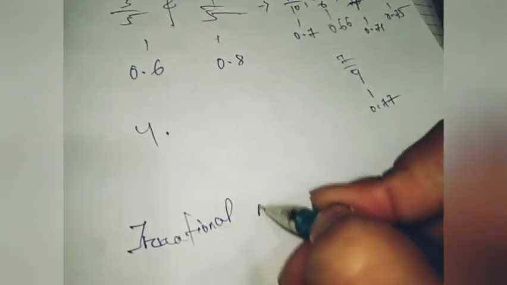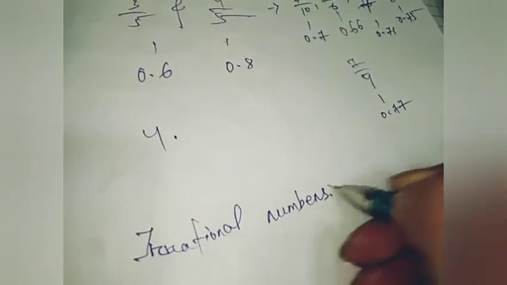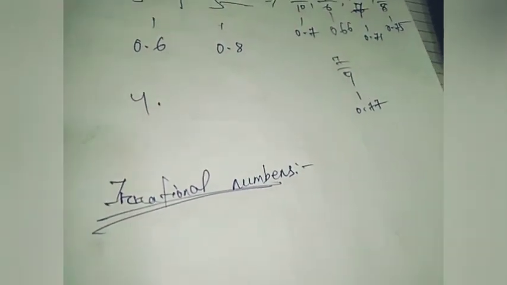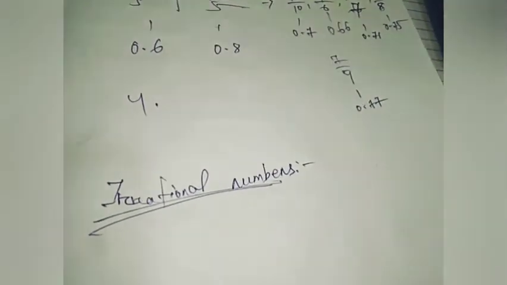Irrational numbers. So what are irrational numbers? We have to study that. A rational number was of the form P by Q, where P and Q are integers, where Q is not equal to 0.